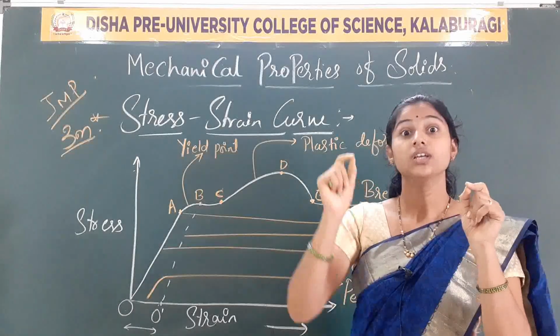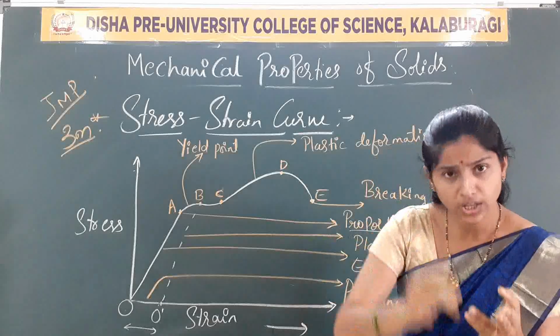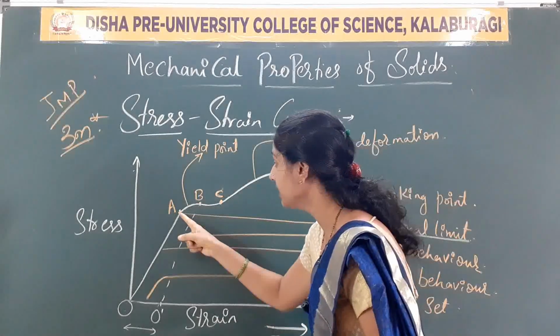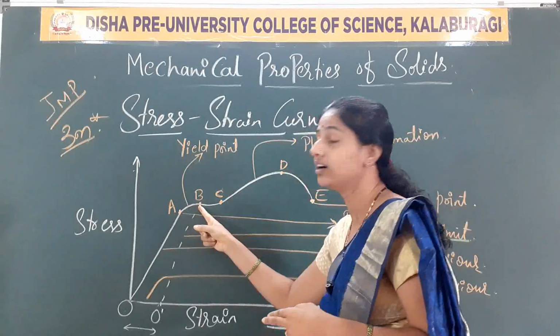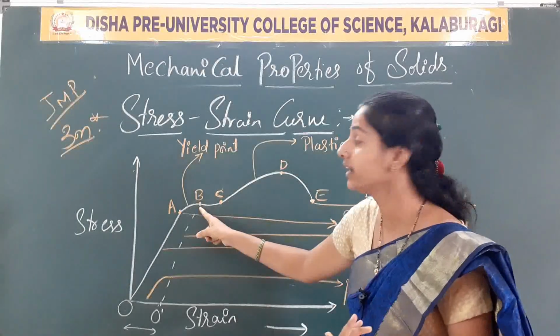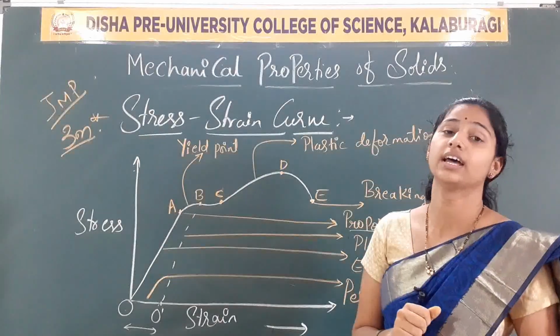Now what happens? The stress is increasing. I am applying the load continuously on that metallic wire. It shows a slight curve here, a slight bend on the graph. What does A to B represent in the graph?